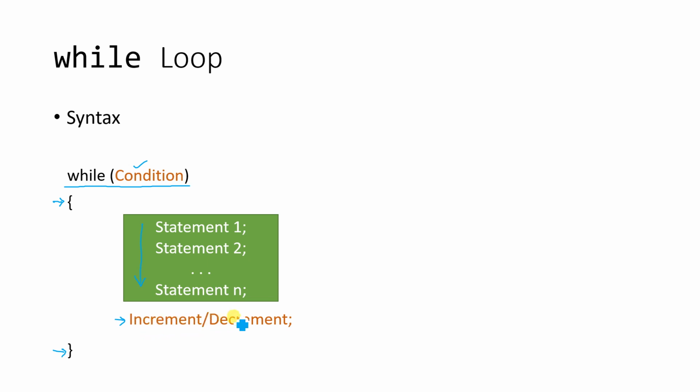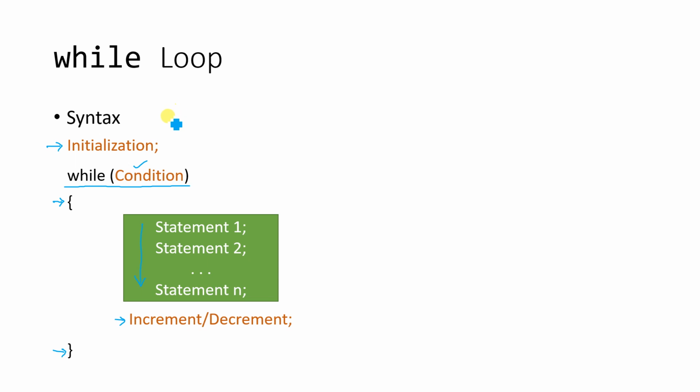What do you mean by increment or decrement? You will shortly notice with some program. First of all, understand that this is the loop update statement, which helps the condition to become false at some instance of time. Obviously, before the loop starts there must be an initialization statement, which is represented over here.